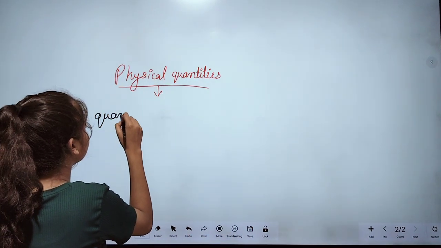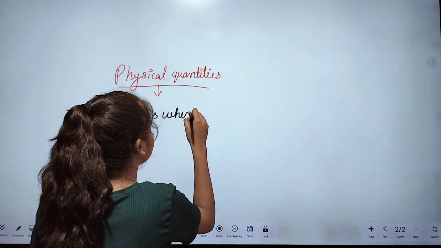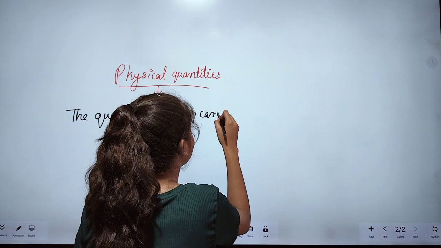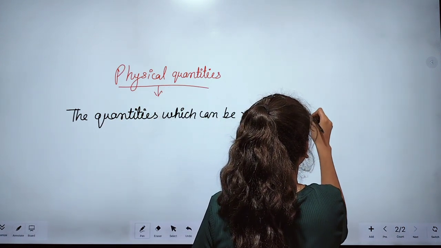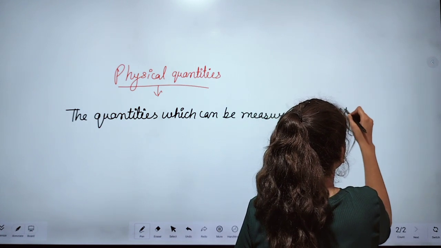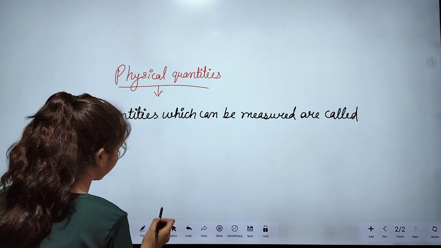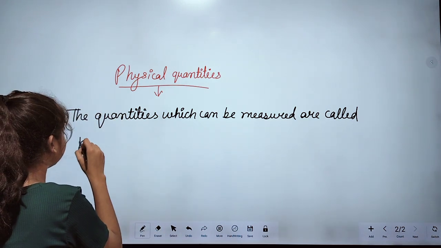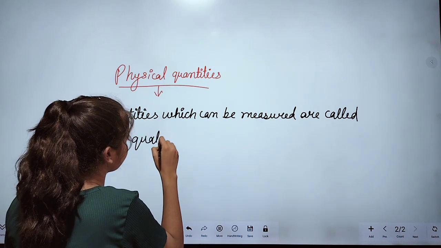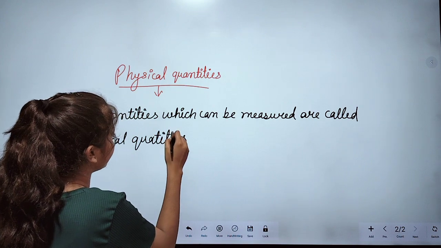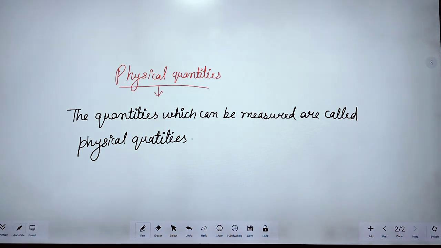The quantities which can be measured are called physical quantities. It means the quantity which can be measured is called a physical quantity.